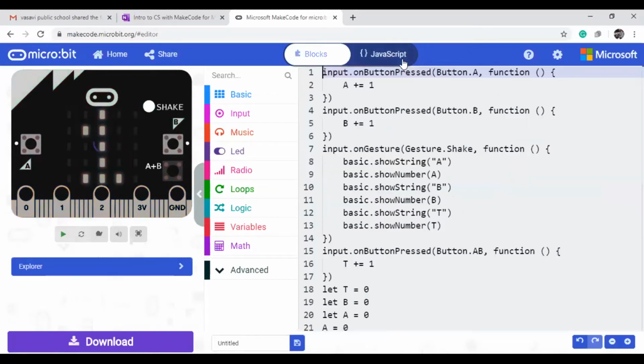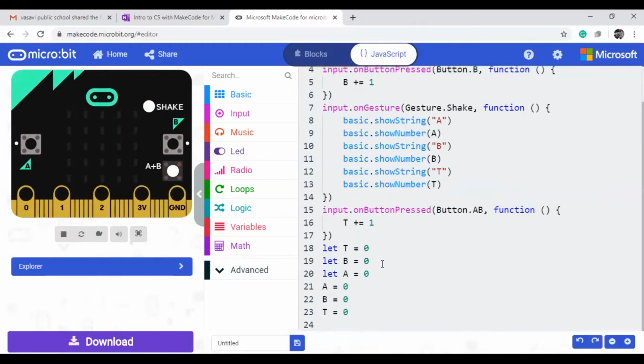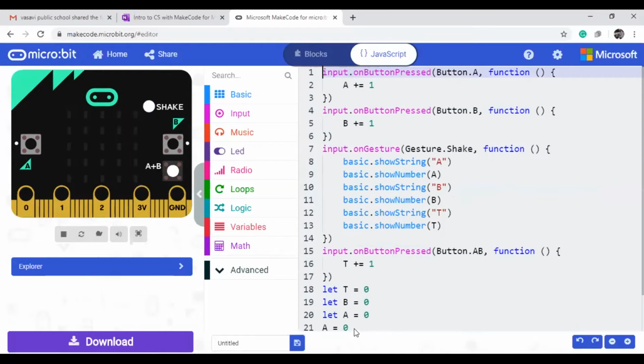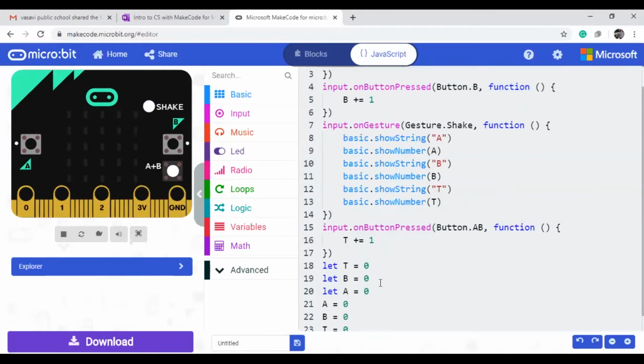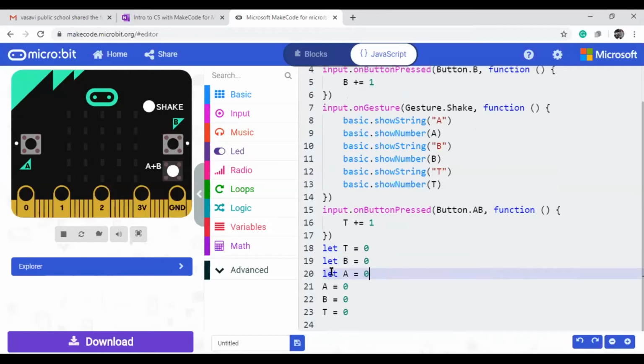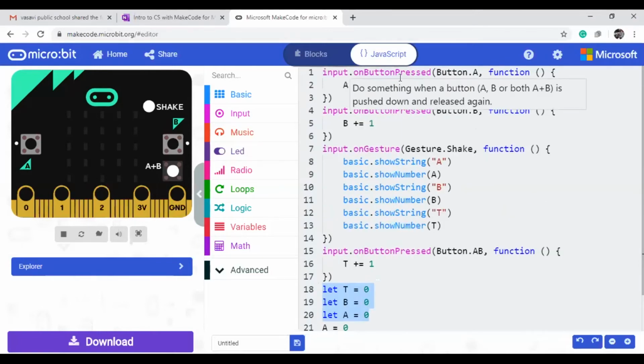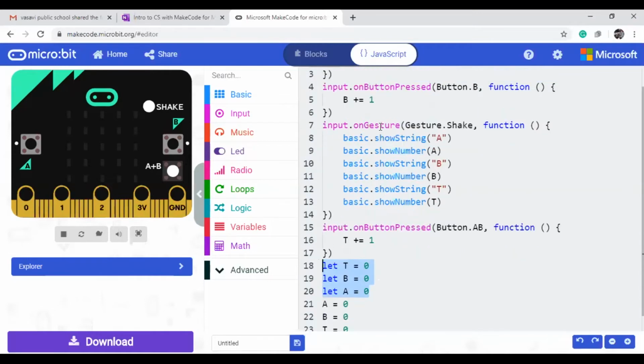If you go to JavaScript here, don't get confused. It is very easy. It may look a little bit bigger and confusing, but forget about all these things. Just initialize the values: let A equal to 0, B equal to 0, T equal to 0. We did the same thing. On button A pressed, A plus 1. On button B pressed, the B value increments. If I press both A and B buttons at a time, then the T value increments.